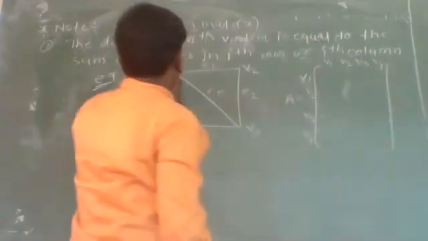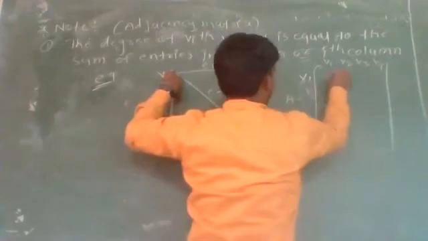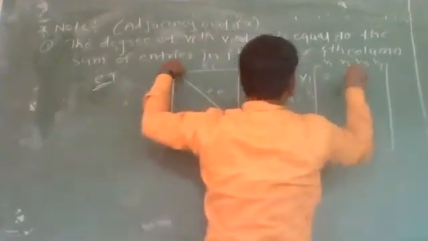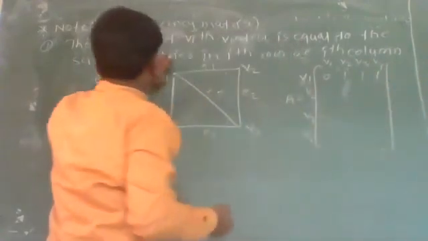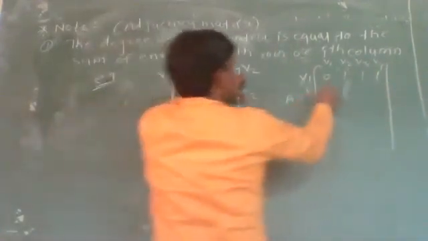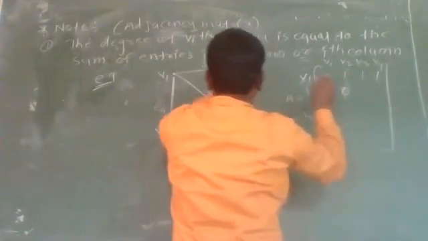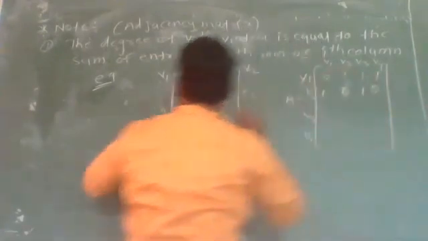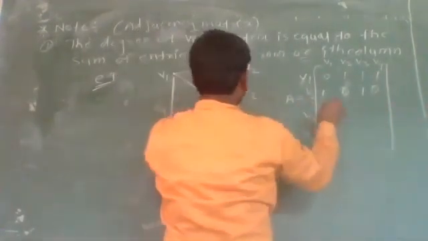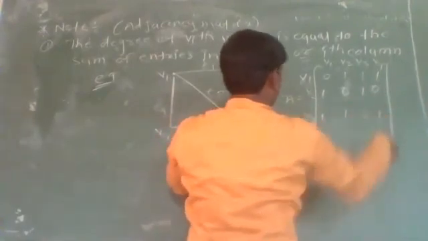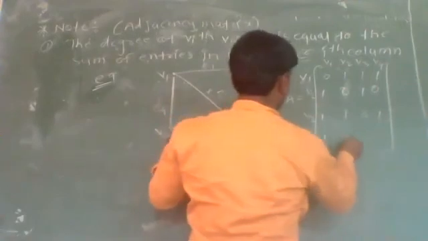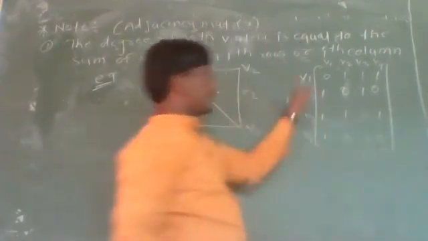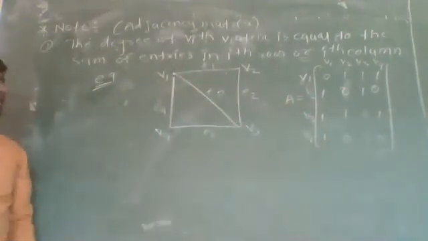Now there is no edge joining V1 to V1. The corresponding entry is 0. V1 to V2 1, V1 to V3 1, V1 to V4 1, V2 to V1 1, V2 to V2 0, V2 to V3 1, V2 to V4 0, V3 to V1 1, and V4 to V1 1, 0 1 0. This one is the corresponding adjacency matrix.